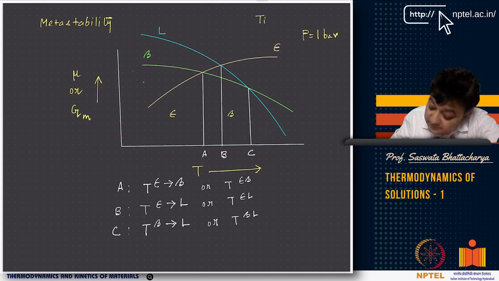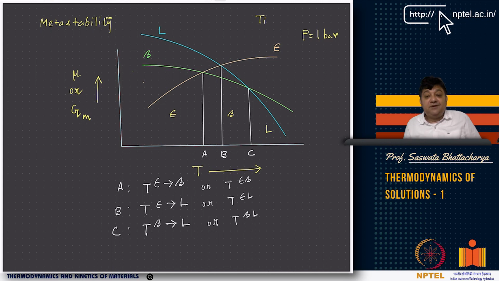So now I will talk about metastability. Metastability, when does it happen? Metastability means basically a phase that has higher energy somehow appears because the lowest energy phase somehow does not form. For example, diamond has formed instead of graphite, although graphite is the lowest energy phase of carbon. Somehow, due to certain conditions, you see that graphite is absent and you have formed diamond, and the diamond to graphite transformation does not take place at all.